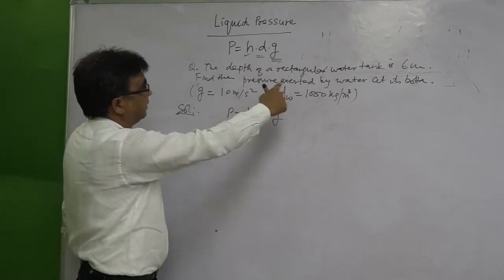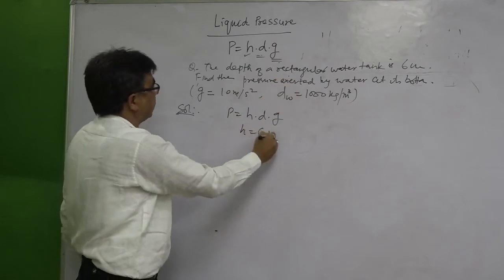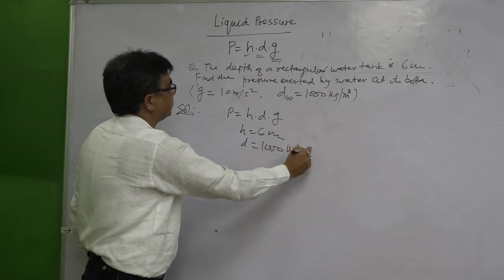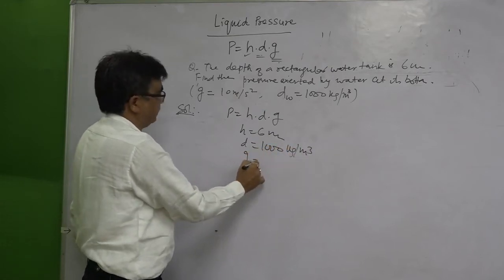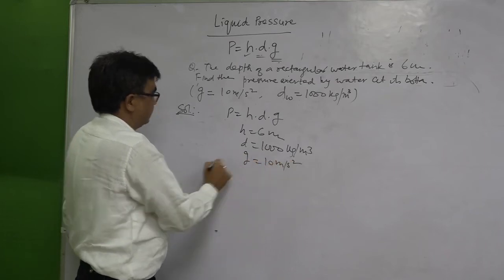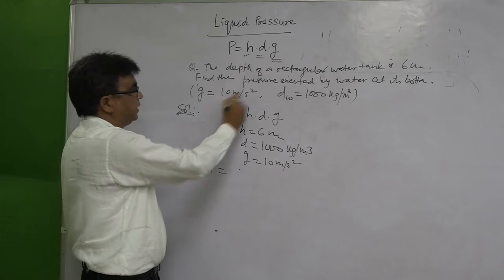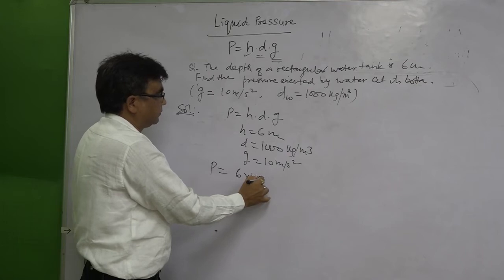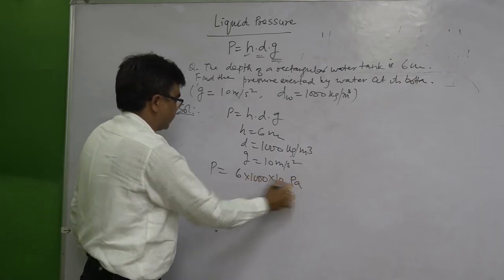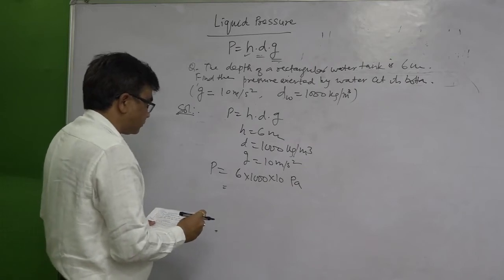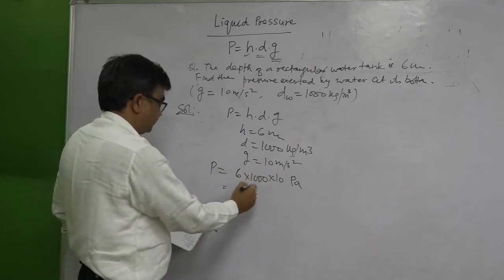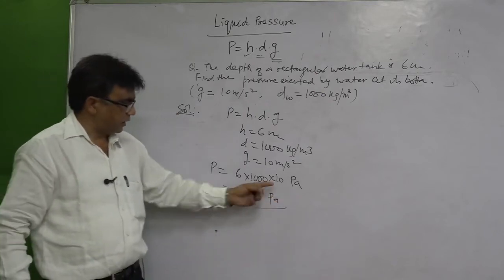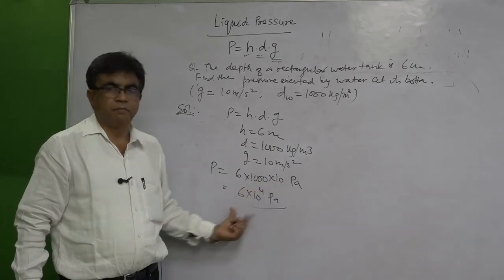h is the depth, given 6 meter, d is given 1000 kg per meter cube, and g is given 10 meter per second square. So, pressure will be, all the units are in SI, so no problem, 6 into 1000 into 10, this much Pascal, because the SI unit of pressure is Pascal, and it will be 6 into 10 to the power 4 Pascal.